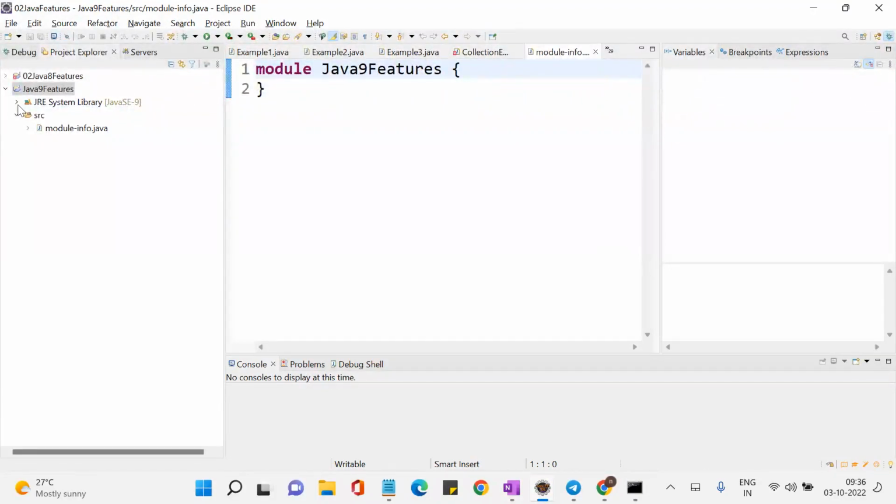So the only change that you are going to see whenever you create a Java 9 project is that the system will ask you to create a module. So you need to provide the module name. This module name can be anything. By default, it will automatically take the project name.